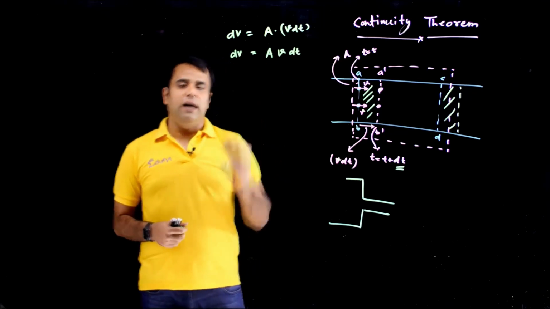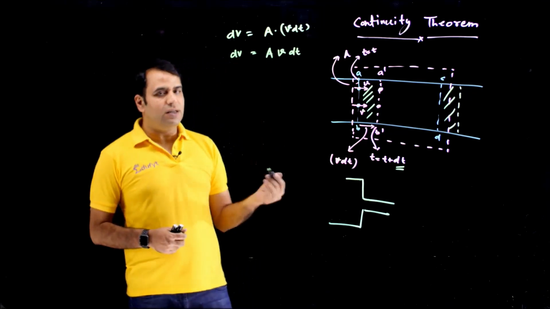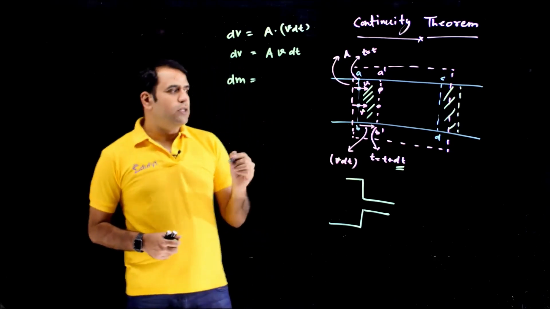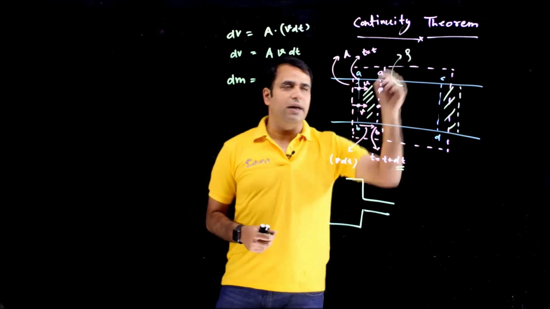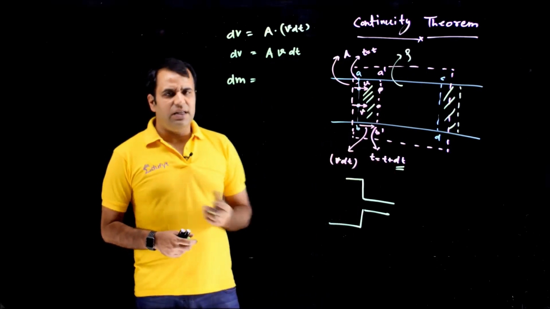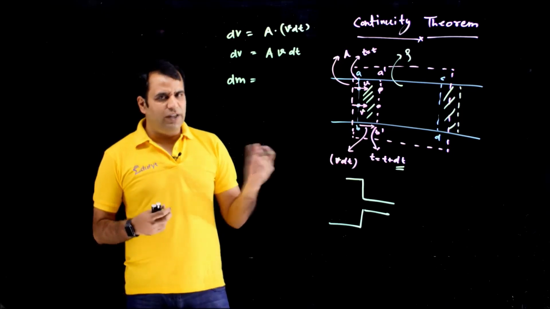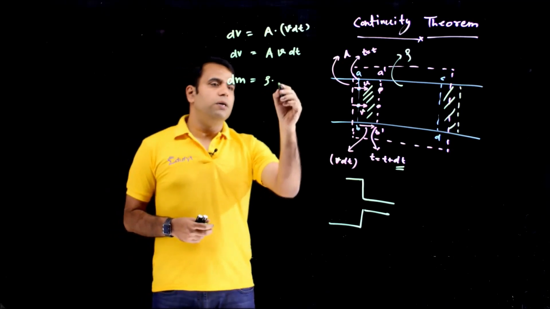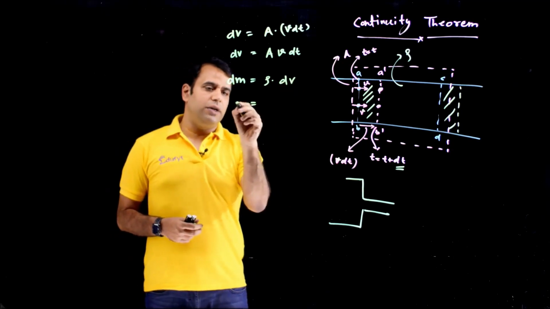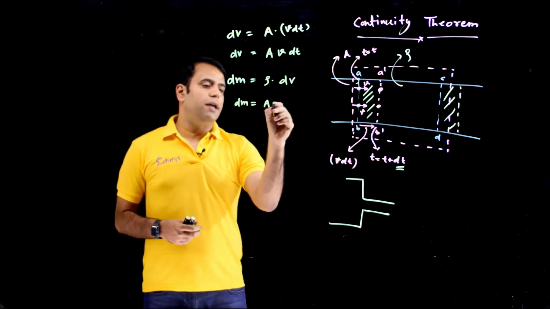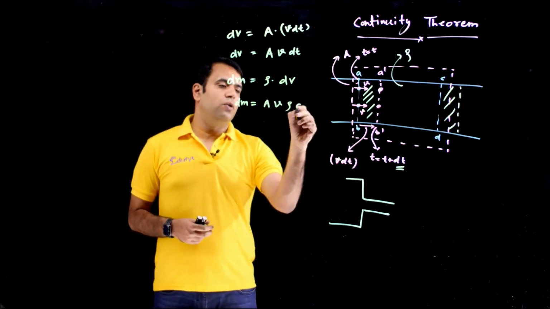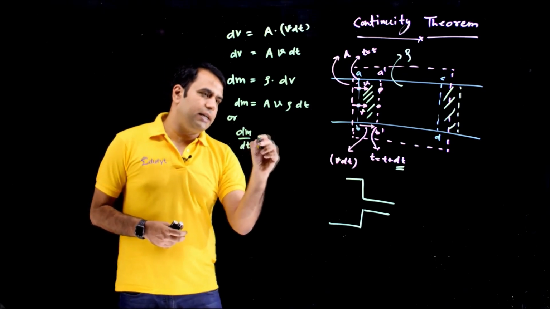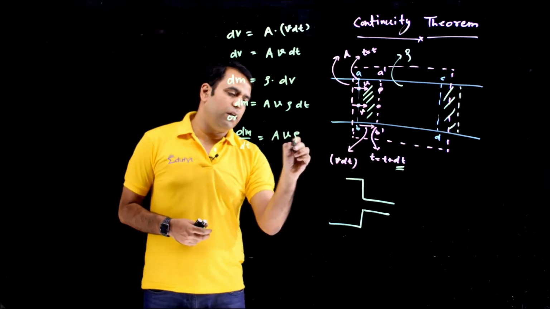This is dV. And if I want to calculate the total mass which went inside, so if you know, mass is density multiplied with volume. So the density of the fluid, this whole fluid I'm taking as rho. Majority of the time density is variable, but we take it constant. This density I'm taking at this point. So dm is rho multiplied with dV. So dm becomes A V rho dt. Or we can say dm by dt becomes A V rho.